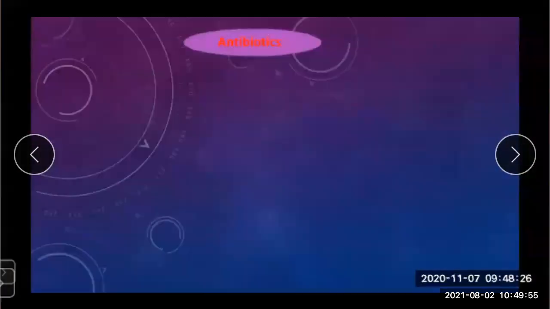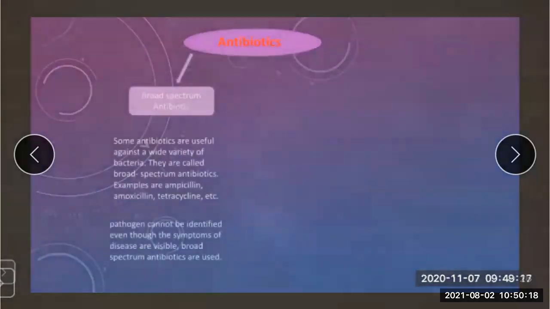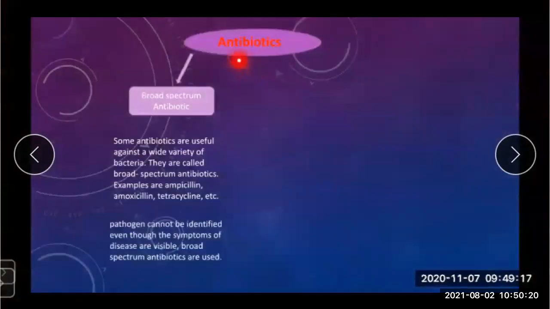Now, there are two types of antibiotics depending upon the arena or spectrum of their work. On this basis, antibiotics are divided into two types. The first one is broad spectrum antibiotics.